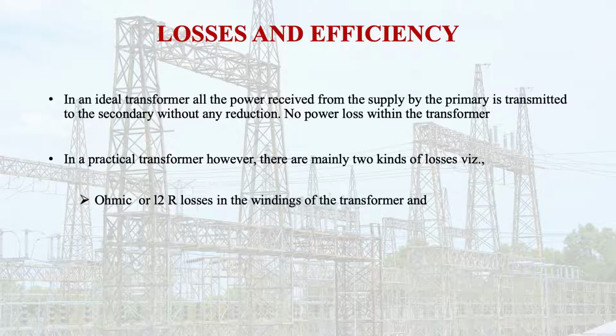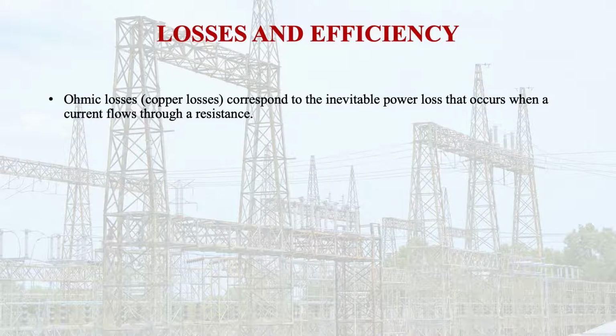Ohmic loss is also called the I square R loss in the winding of the transformer, and the core loss generally happens in the transformer iron core. Ohmic losses are often also called copper losses, because these losses occur in the winding of the transformer and correspond to the inevitable power loss that occurs when current flows through the resistance of the winding.